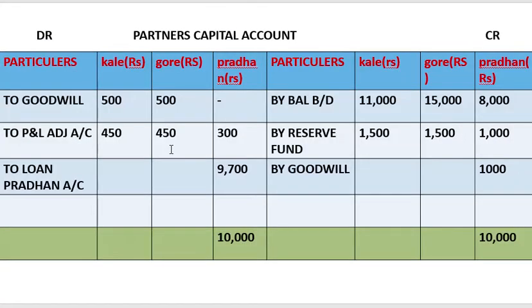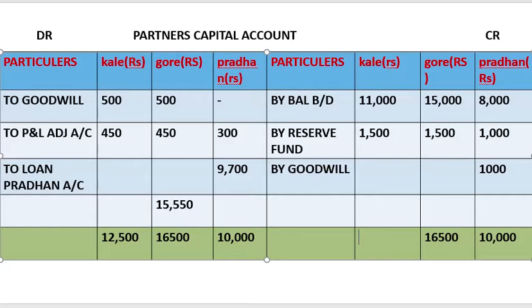And we'll be closing the rest of the partners' accounts. So we get over here 16,500. The difference we get is 15,550, and here when we close we get 12,500.